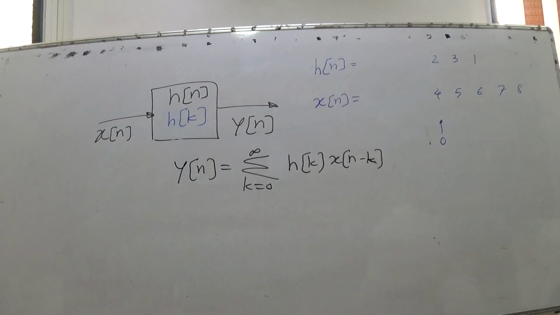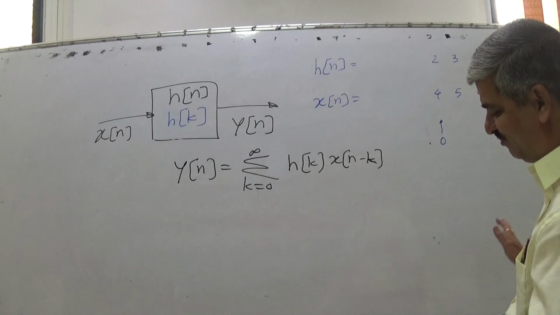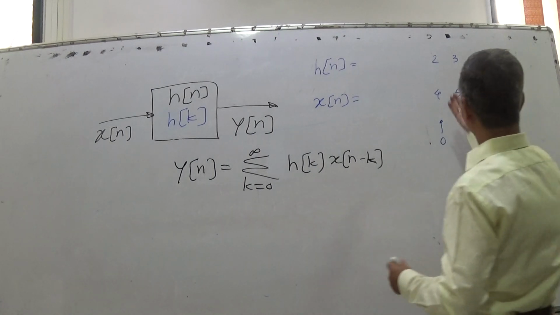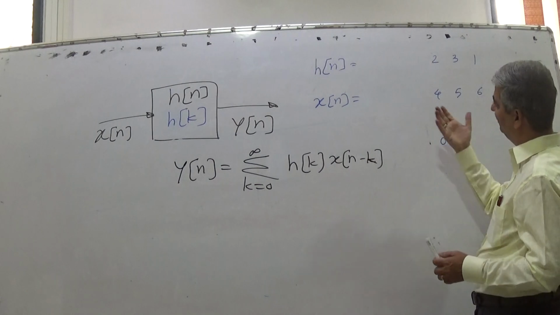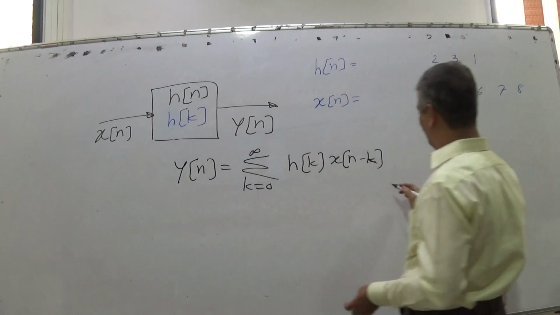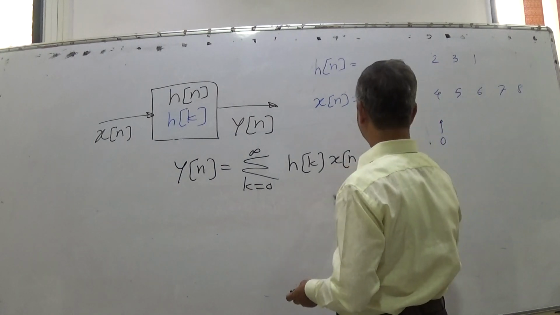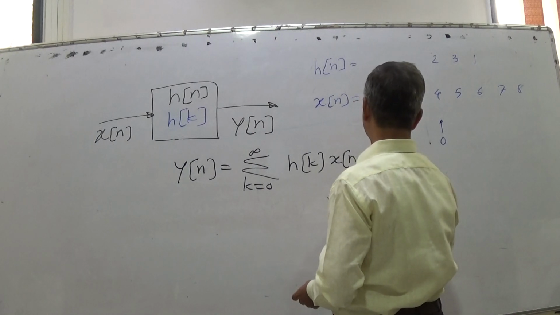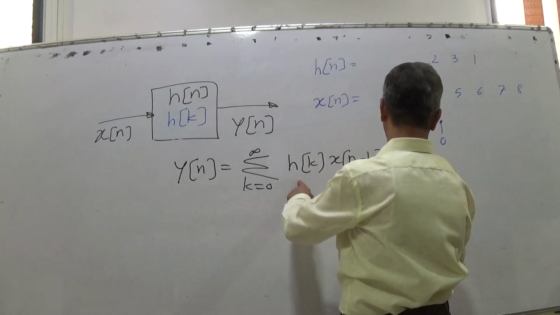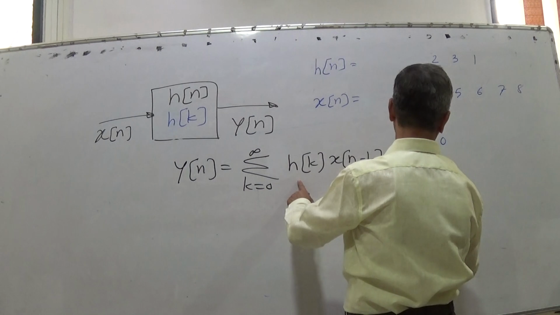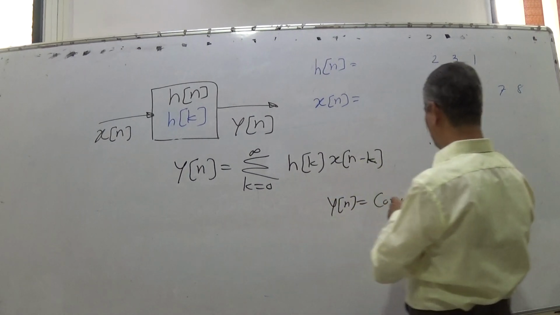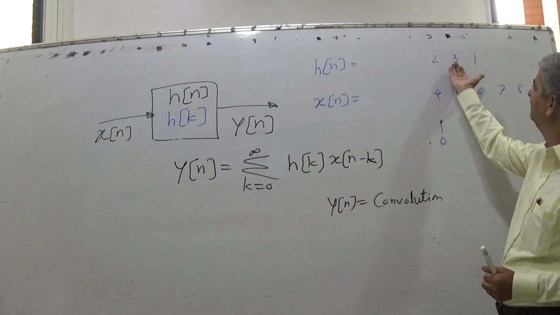Now how to carry out convolution? There is a very simple process. I would not like to spend time repeating simple things. So yn is the convolution. To compute it, the things are very simple.